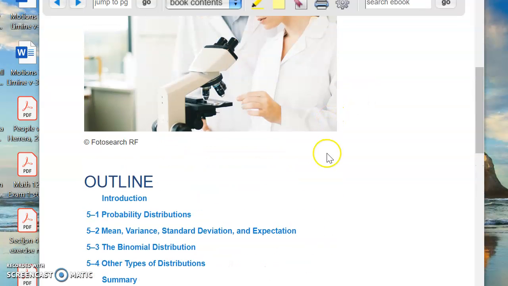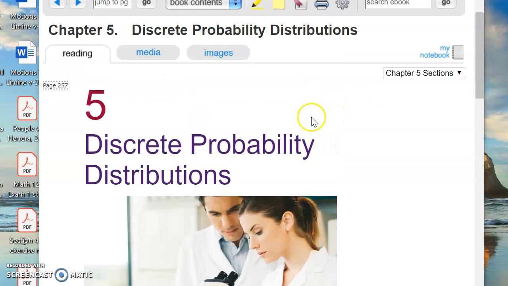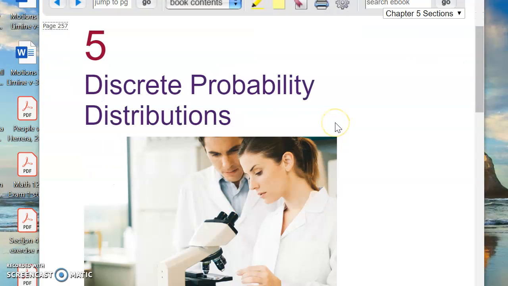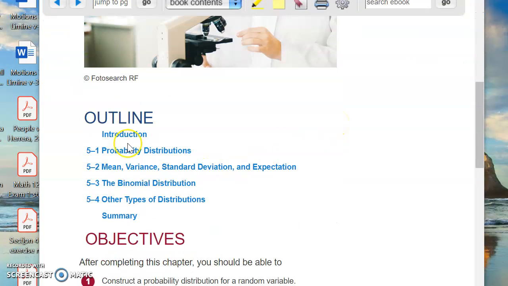All right, folks, here we are, and this is the first video for Chapter 5, Section 5-1. So here we are. This is an outline of the entire chapter. 5.1 is the probability distributions. 5.2 is the mean, variance, standard deviation, and expectation. Those are the ones I was talking about before, that those terms sound very similar to what we've done before, but they're different. 5.3 is the binomial distribution. It's a very common distribution. And 5.4 is other types of distributions.